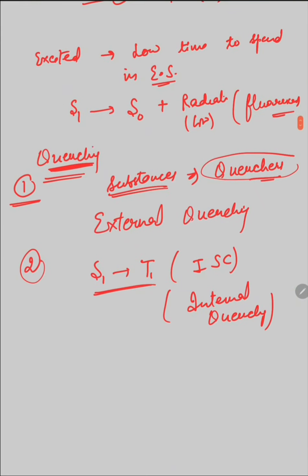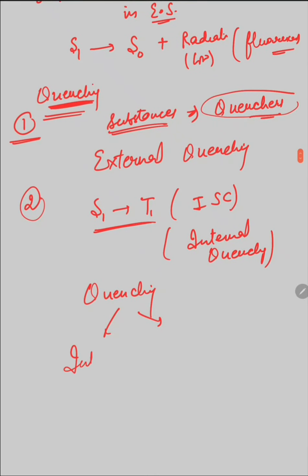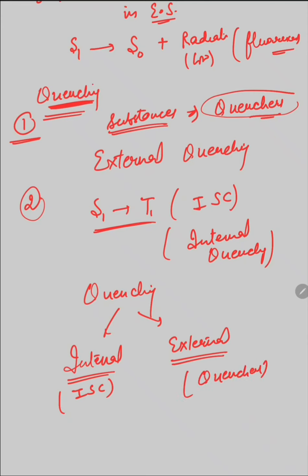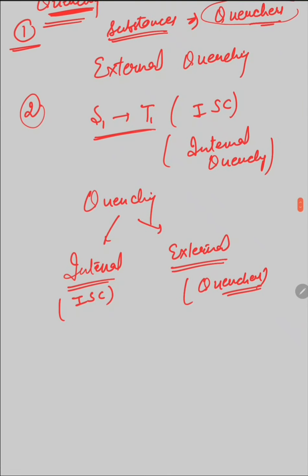This kind of stoppage of fluorescence is known as internal quenching. So quenching of the fluorescence process is of two types: internal quenching and external quenching. Internal quenching is due to intersystem crossing, and external quenching is due to the presence of quenchers, any other surrounding substance. This is the basic idea about the quenching of fluorescence.